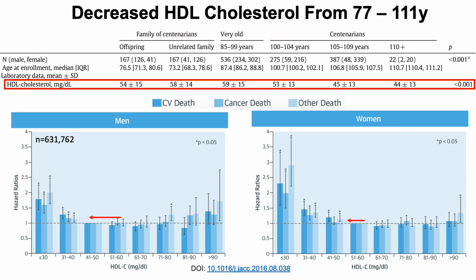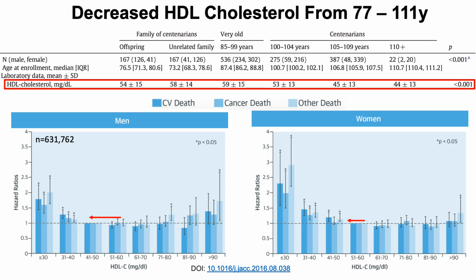So this is data on HDL and risk of death from cardiovascular-related issues, so CV death, cancer death, and then other deaths. So there are 3 columns there. And then for the plot in men, starting off in the 50s, the younger age groups had HDL levels in the 50s. So for any men in the younger age groups that had HDL values in the 50s, reducing that to the 40s, there's no significant increase in risk of death for all causes.